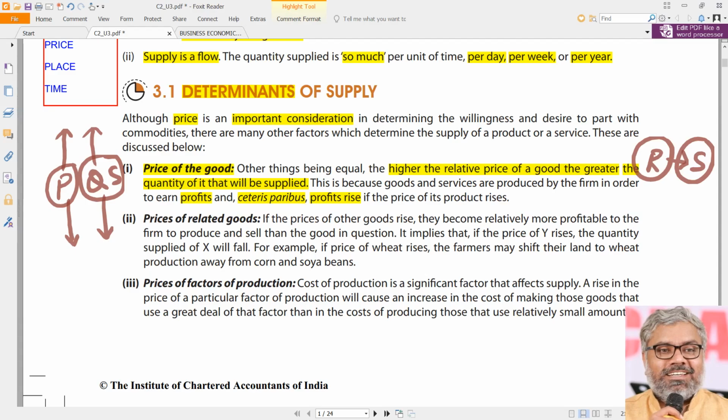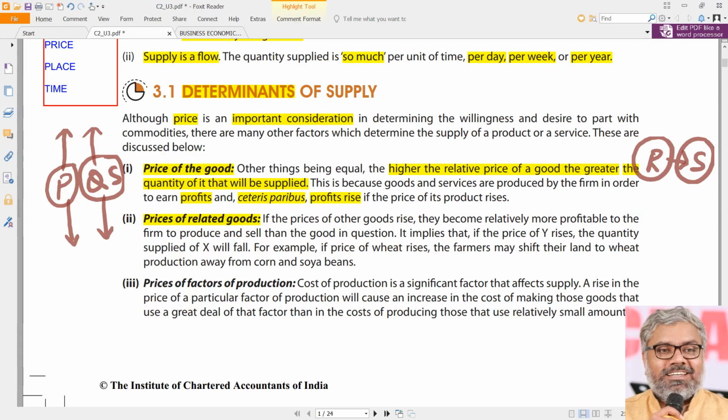All that we should focus on is whether this tendency will be there in the suppliers or not. Answer is yes. Will prices of the goods have an influence on supply or not? Answer is yes. How are they related? They are directly related. That's all. That is the first determinant of supply, we can say.